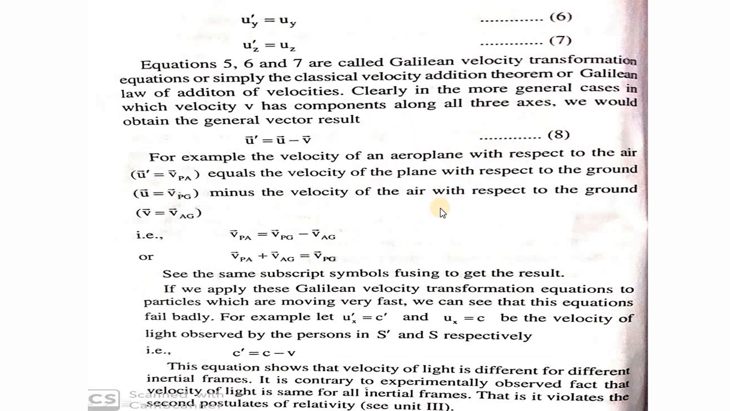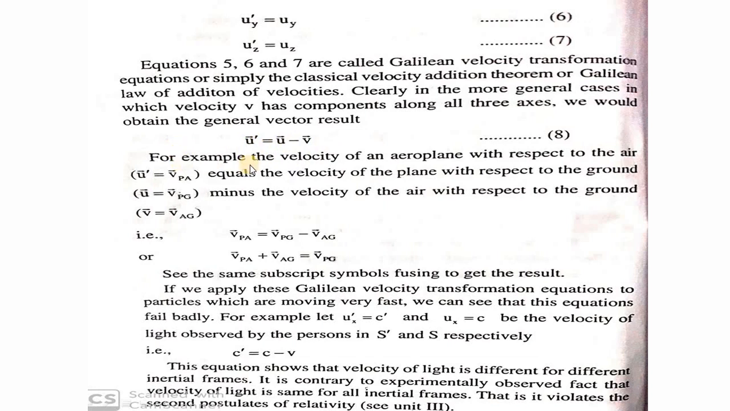But in a realistic case, it may not be true. It will be along a particular direction making an angle theta with the x, y or z direction. So it will have components along x, y and z directions. So in the most general form, I can remove the subscript and write u prime is equal to u minus v.